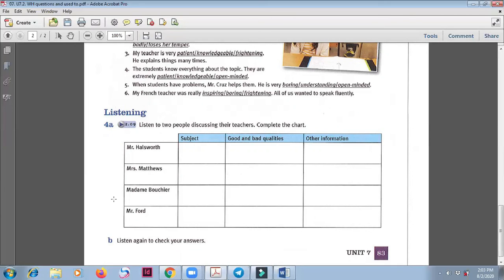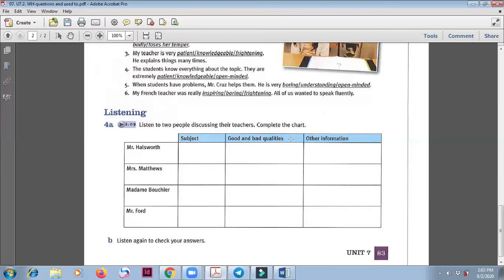The video shows you the transcript, and with the audio you can follow what the speaker is talking about along with the transcript. The subject here means the lesson that the teacher teaches. Good and bad quality of the teacher. Quality here means the character of the teacher. Maybe bad-tempered or maybe calm.